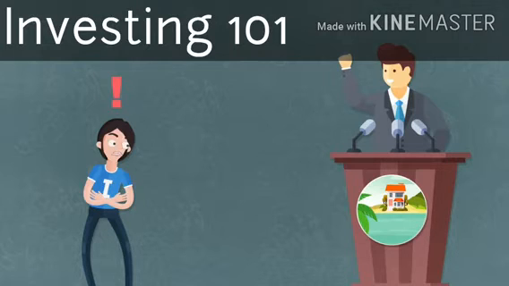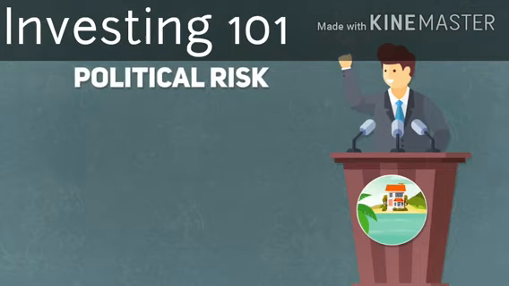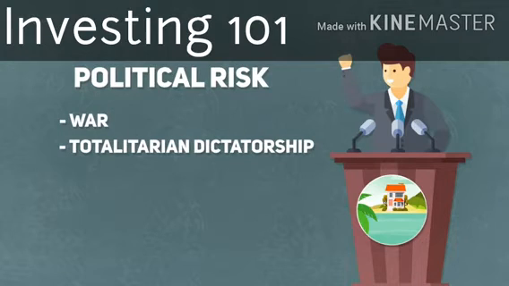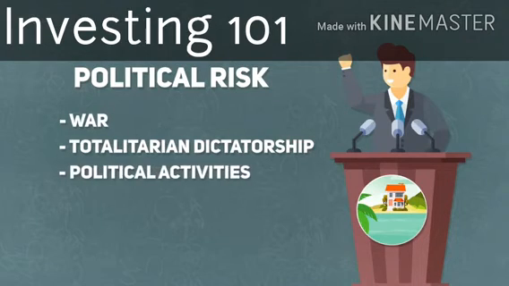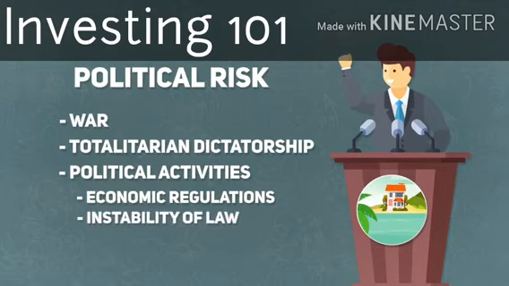Of course, Irenaeus was extremely unlucky. Political risk does not always involve such extremes as war or totalitarian dictatorship. Political risk may be associated with any political activities that have a negative impact on the economy and on the profitability of investments, such as economic regulations that negatively impact the economy, or instability of law, causing increased uncertainty.